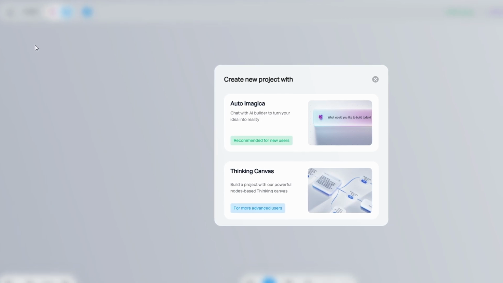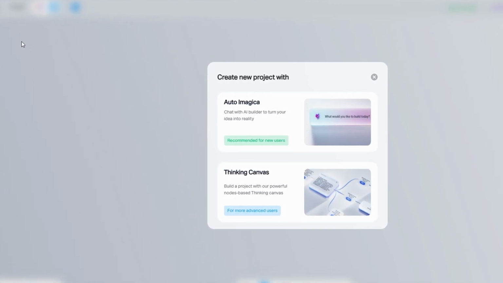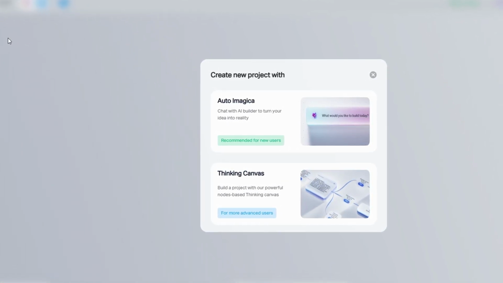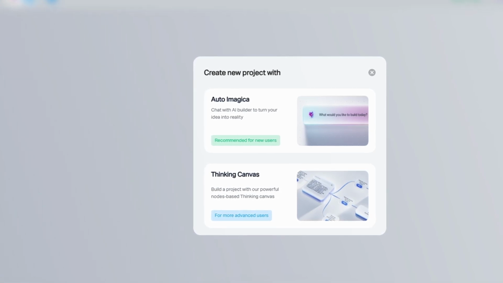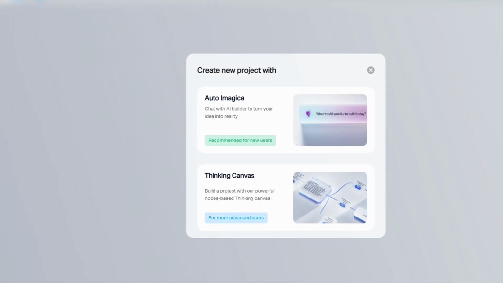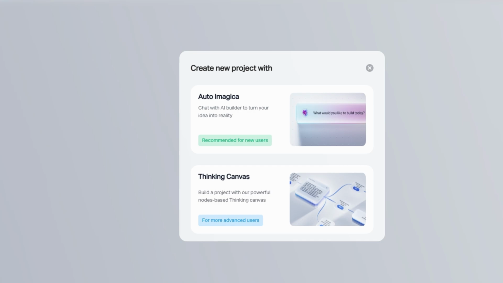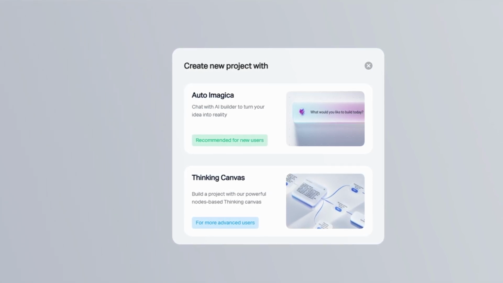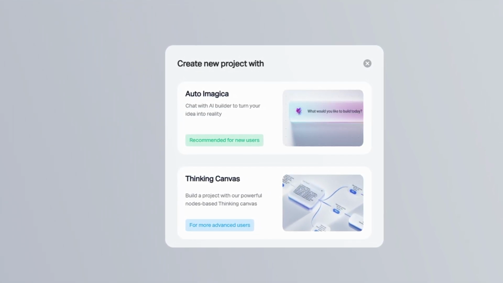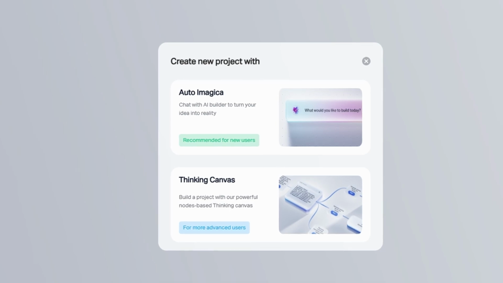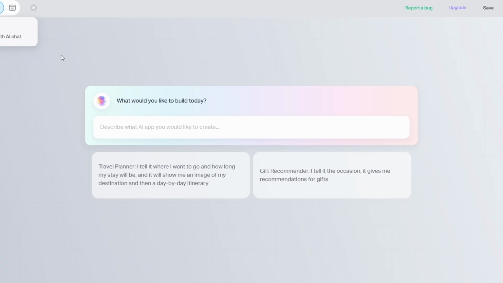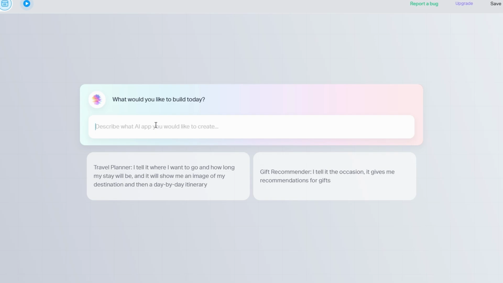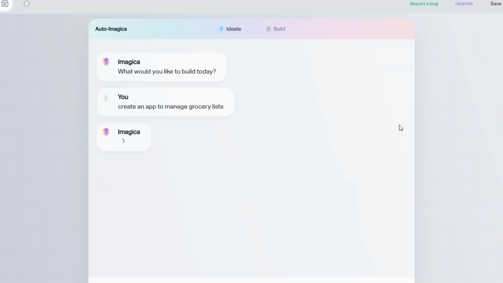This is a visual design tool where you can map out your app's logic using drag-and-drop nodes. It's ideal for building custom workflows, connecting actions, and having full control over your app's functionality. Prompt-based app, perfect for a quick start. Just type a simple description of your app, and Imagica will generate a basic structure for you. For example, you could enter "Create an app to manage grocery lists," and it'll set up the framework automatically.